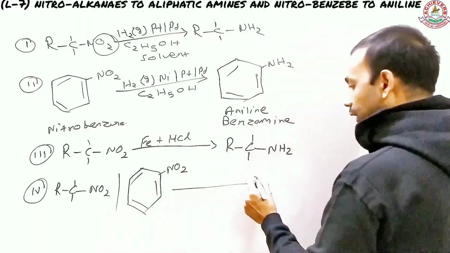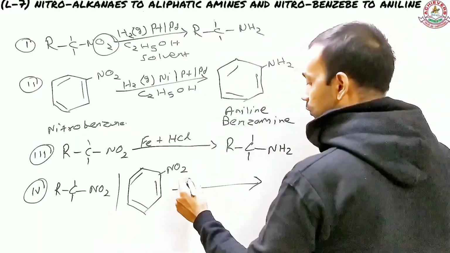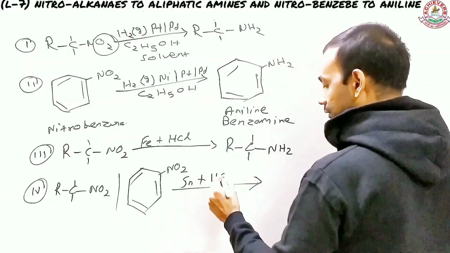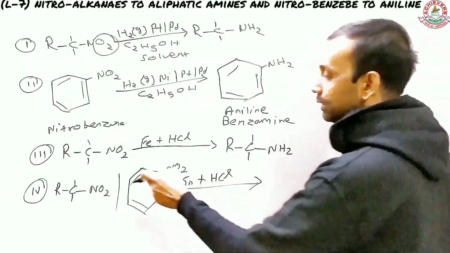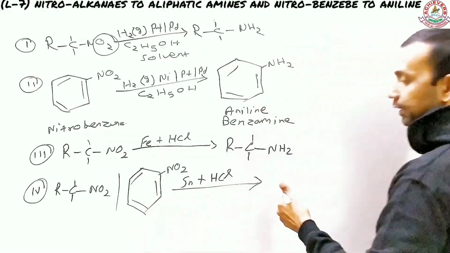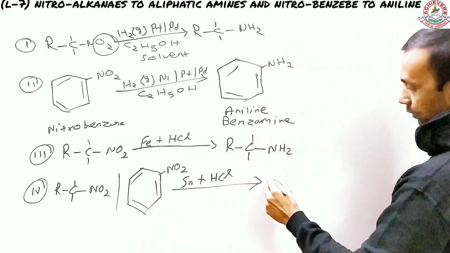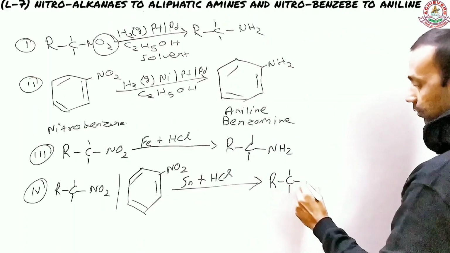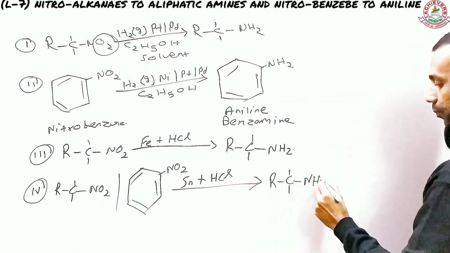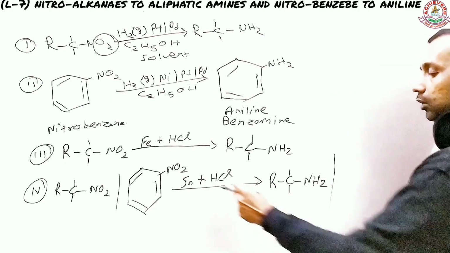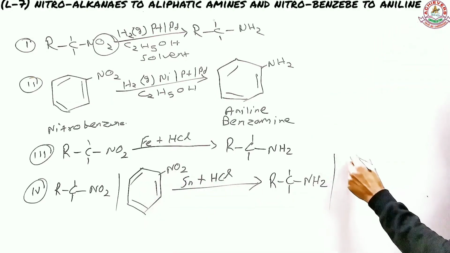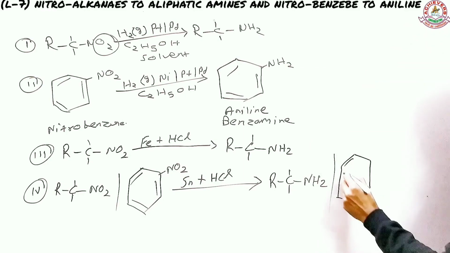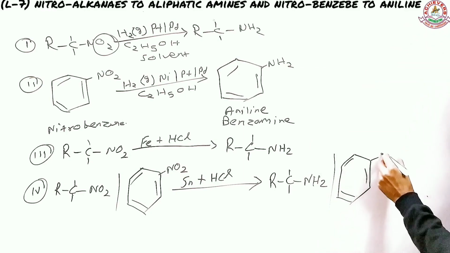The option you have here is Sn along with HCl. They will reduce either of these compounds into their respective amines. So the reaction comes out to be RNH2, or you will get aniline also. These are the products.